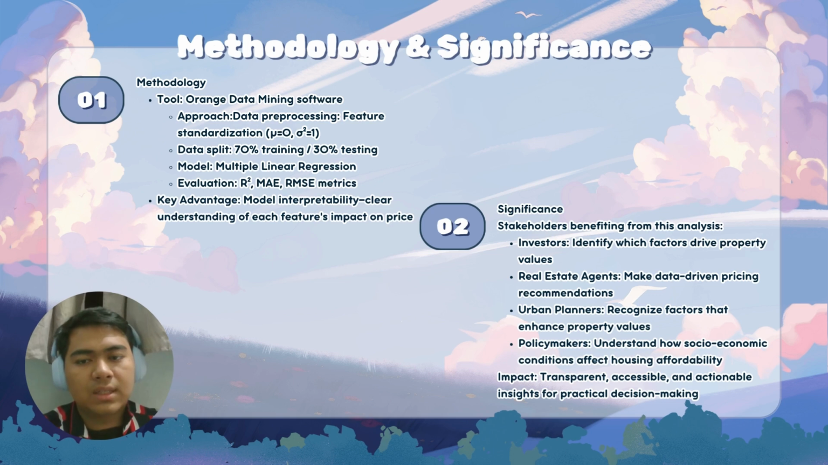The significance of this analysis is broad. Investors can identify which factors drive property values, real estate agents can make data-driven pricing recommendations, urban planners can recognize what enhances property values, and policymakers can better understand how socioeconomic conditions affect affordability. Overall, the impact is transparent, accessible, and actionable insight that supports smarter decision-making.